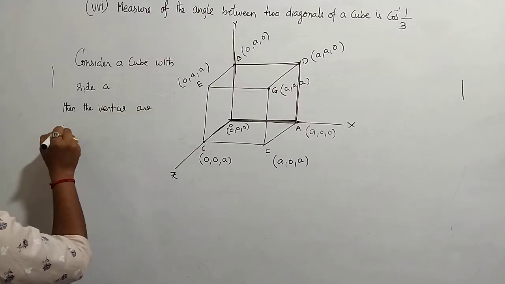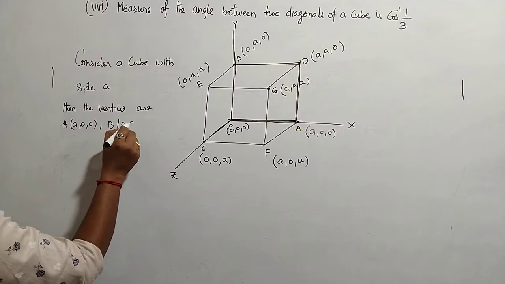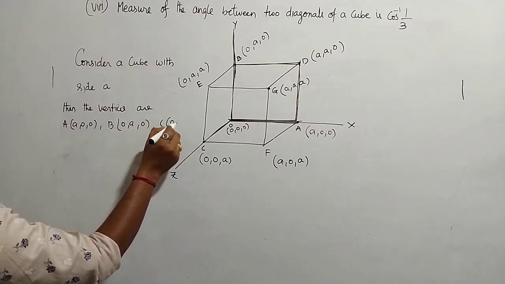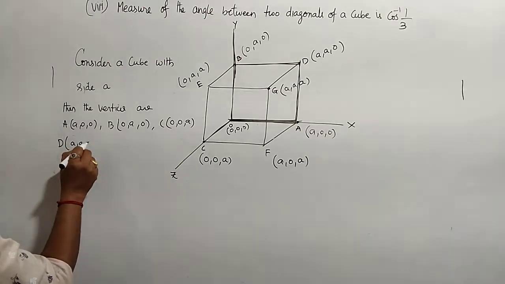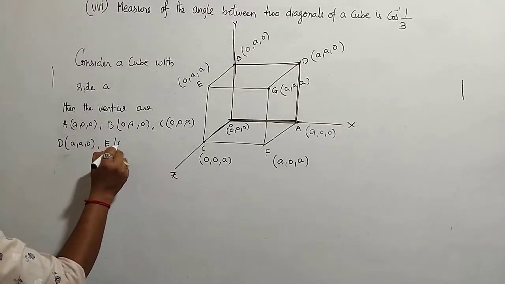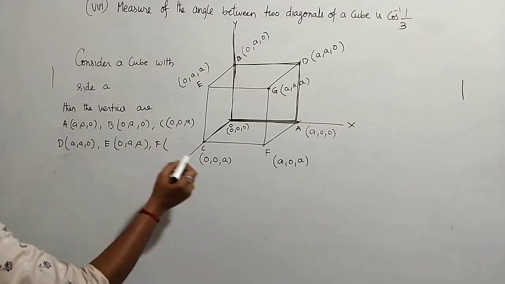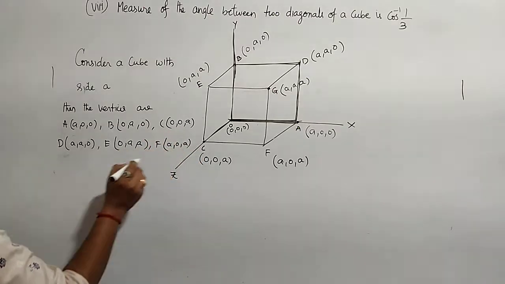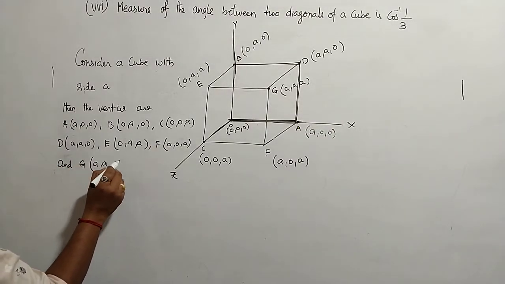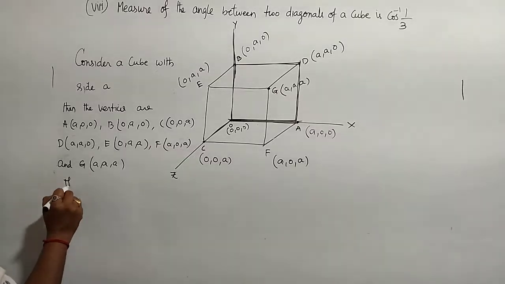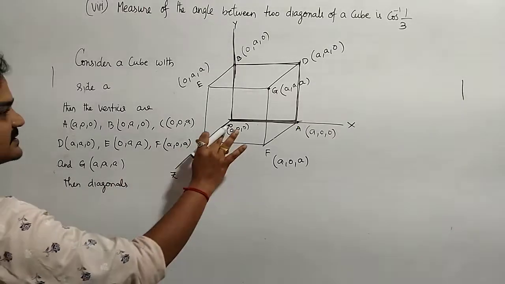Then the vertices are O of (0, 0, 0), A of (a, 0, 0), B of (0, a, 0), C of (0, 0, a), D of (a, a, 0), E of (0, a, a), F of (a, 0, a), and G of (a, a, a). Then the diagonals are, what are the diagonals?